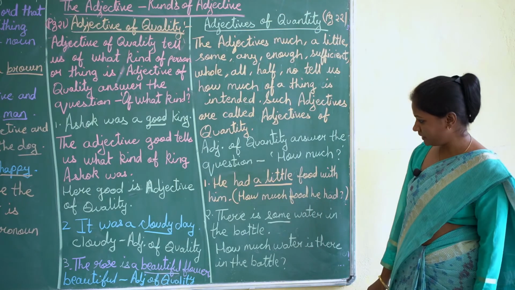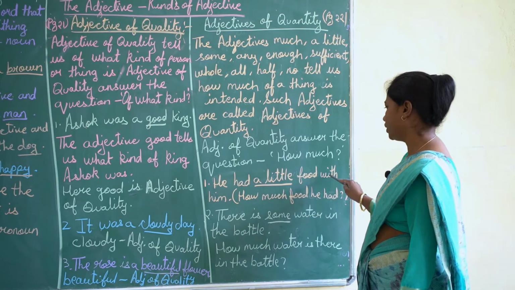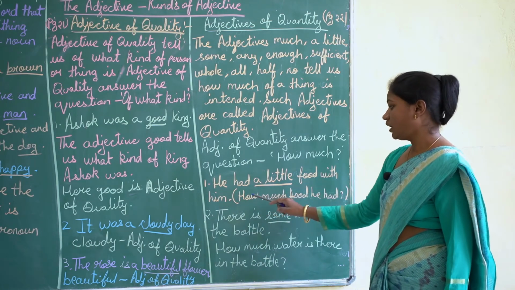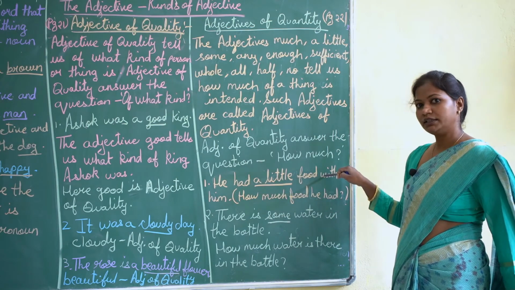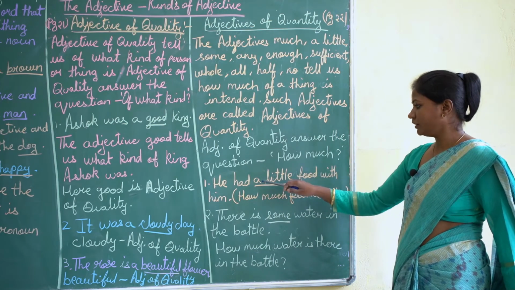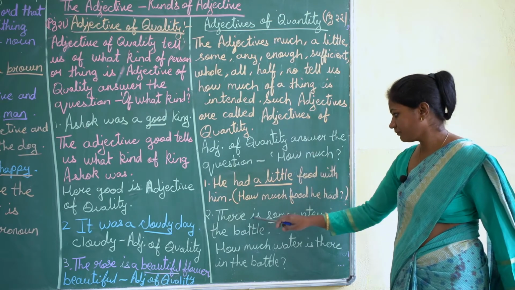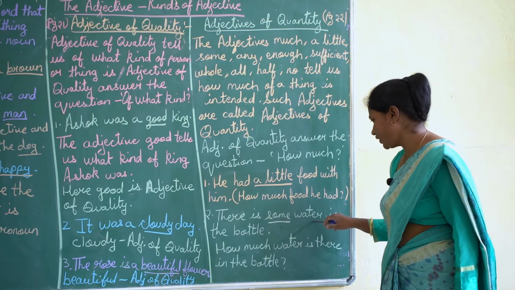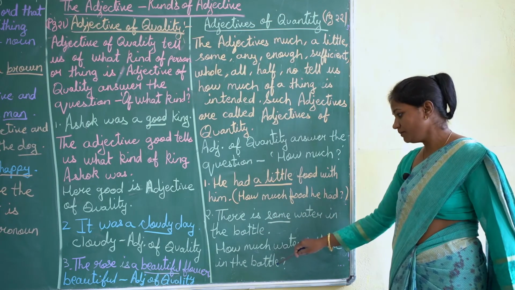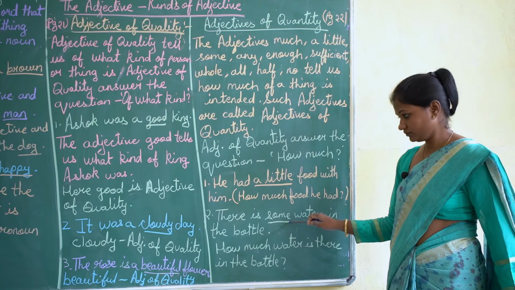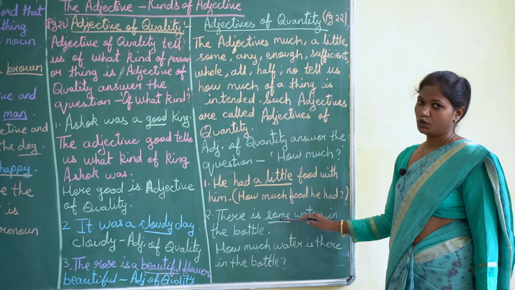Now see the example. He had a little food with him. How much food he had? He had a little food with him. Now here a little is adjective of quantity. There is some water in the bottle. How much water is there in the bottle? Some water. So some is the adjective of quantity.